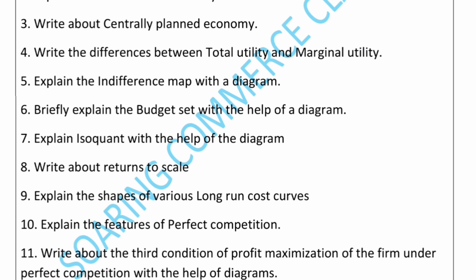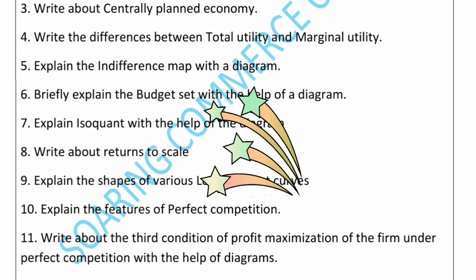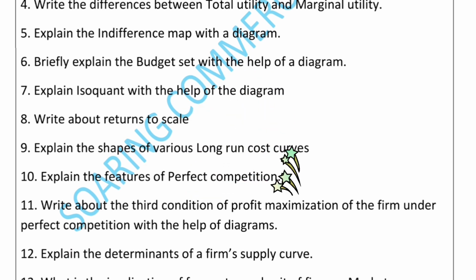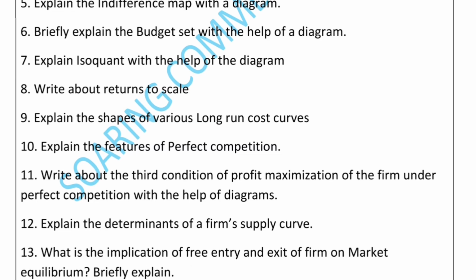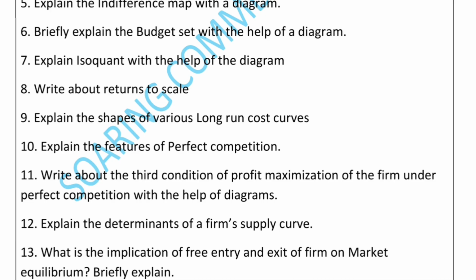What is the third unit? The third unit is production and cost. Under production and cost: explain isoquant with the help of a diagram. The second question: write about returns to scale. The third question: explain the shapes of various long run cost curves. Among these three questions, definitely one question is going to be asked in your question paper.